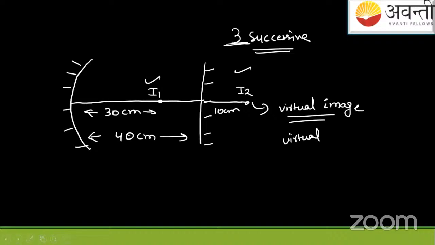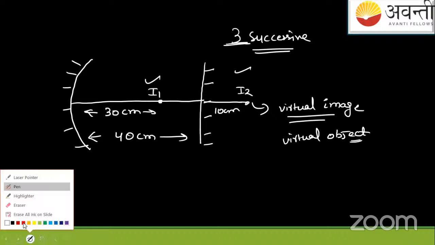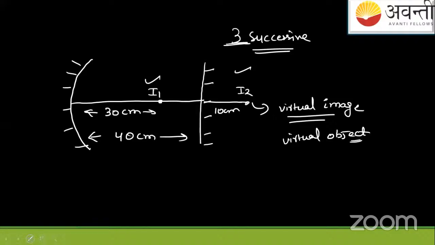So this virtual image I2 will be acting as a virtual object. Total distance, how much is it? If you measure the distance, you will get 40 plus 10, that is 50. This is the distance of this I2 image from the concave mirror.